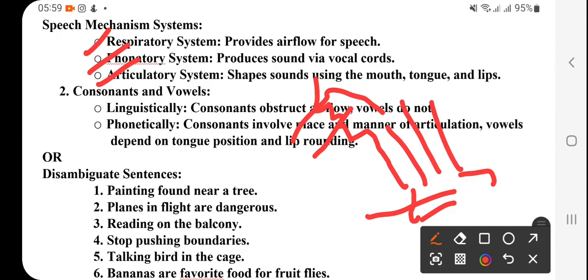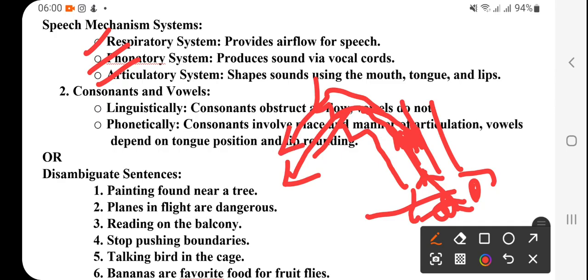So this is respiratory. Here the lungs contract and the air passes through here, and here two flaps are there, called vocal cords, and the air passes through them, and then the airflow comes through the mouth, sometimes through the nose. This covers respiratory, which provides airflow for speech.